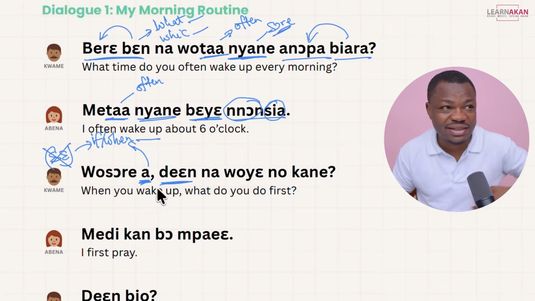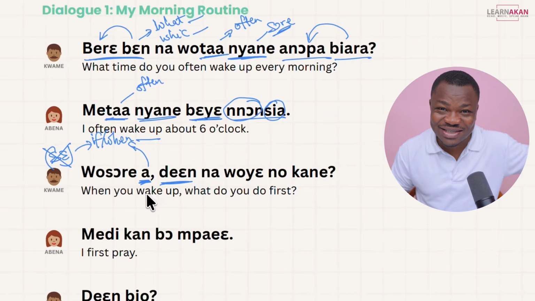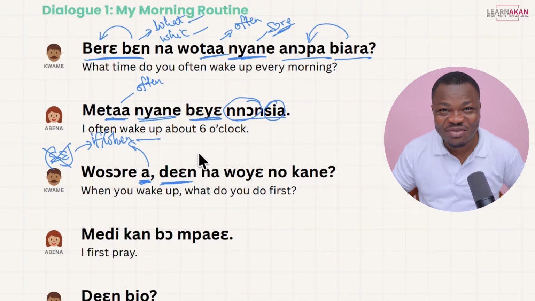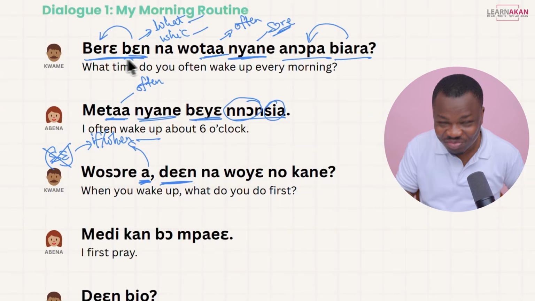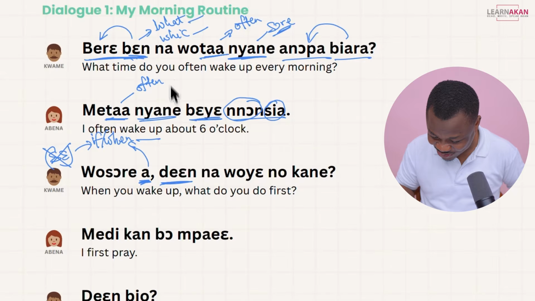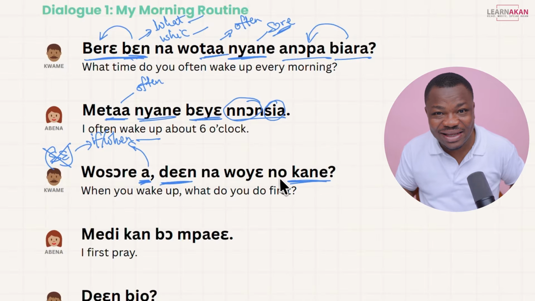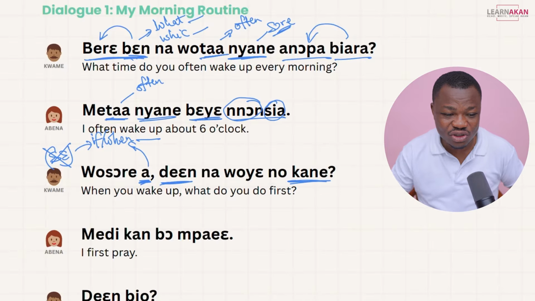Dien we learned in the asking questions lesson, right? That dien means what, but this is a pronoun, unlike the ben, which is a determiner. So this can stand on its own as it's done here. So we are asking about what is it that you do. Kane is first, right? So what you do first.